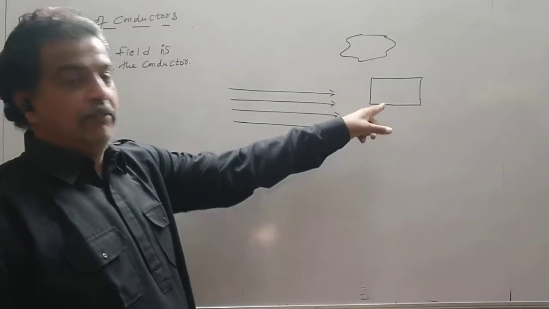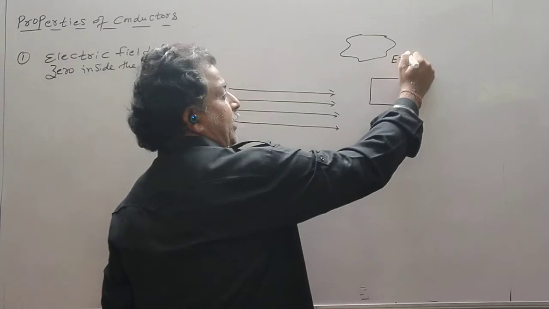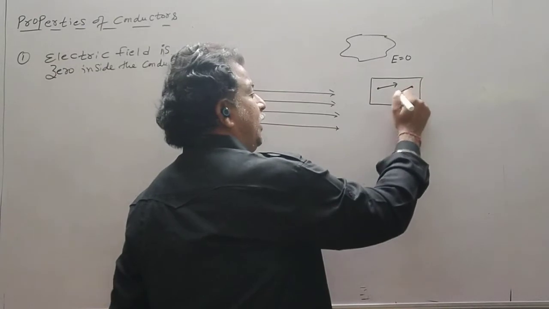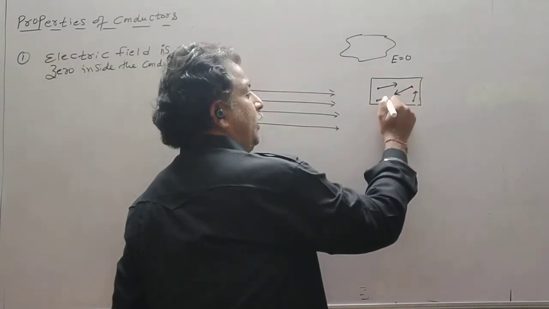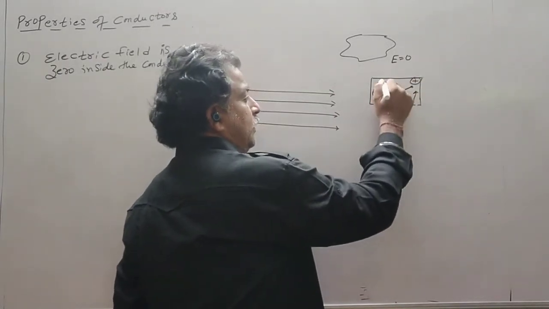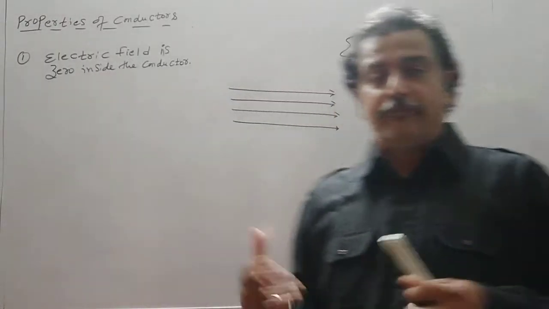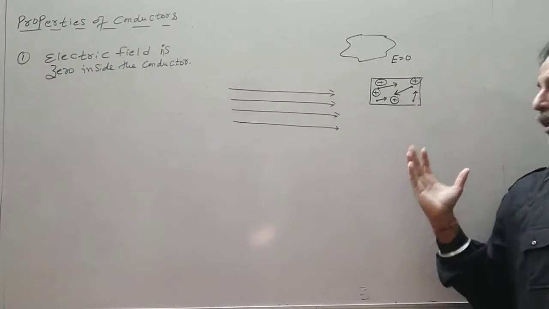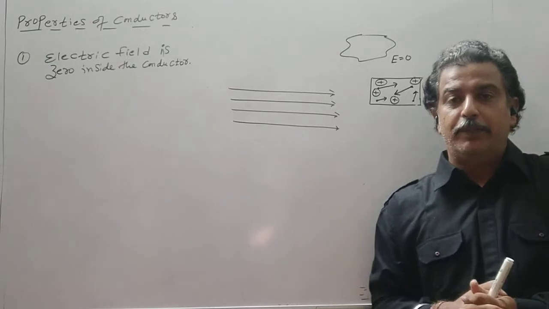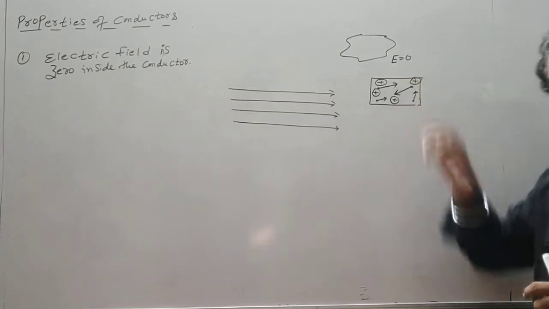Now what is the behavior of this conductor in the absence of the field? Now there is no electric field, E is equal to 0. So I will draw the situation like this. These are the electrons which are in random motion, and there are some positive ions. For each atom I am taking one valence electron that has become free, so the valency of this metal will be 1. They may contribute 2 electrons also if it is copper or anything. Now this is the behavior, and this is due to thermal energy.